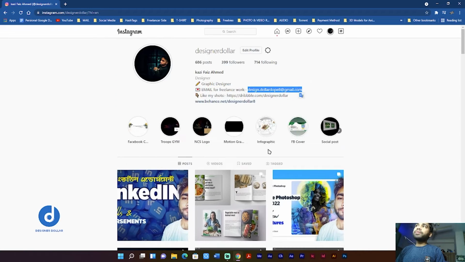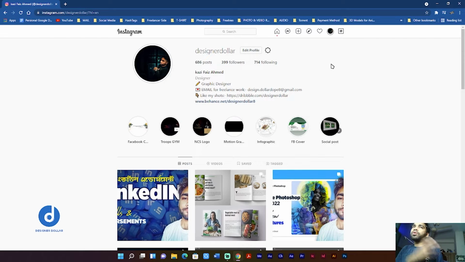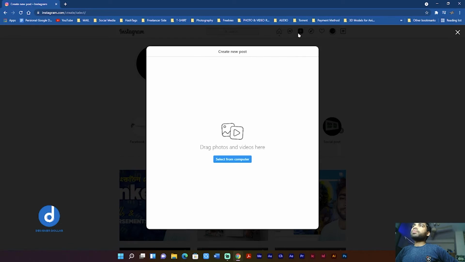The latest update of Instagram is that if you are on desktop, whether on your PC or your Mac, after going to Instagram, you can see there is a plus icon, and if you click on the plus icon, you can create a new post or upload a video. So this is a new feature of 2021, and it is absolutely worth it, because we are all used to uploading our photos and videos through Instagram on our mobile. So from now you can easily access those features from your PC.